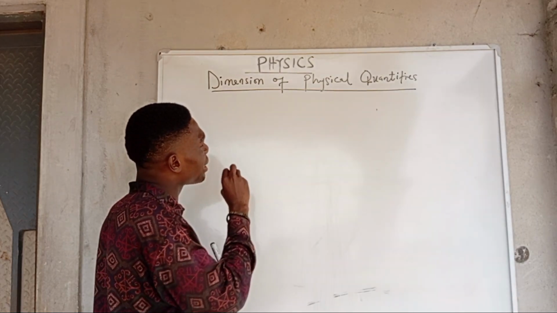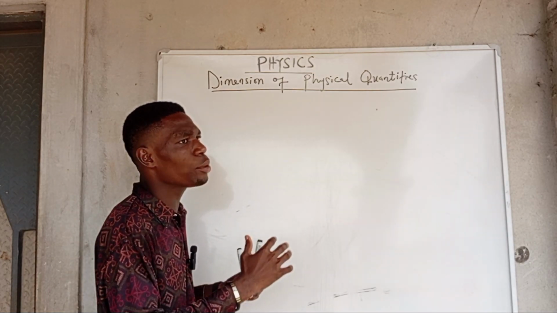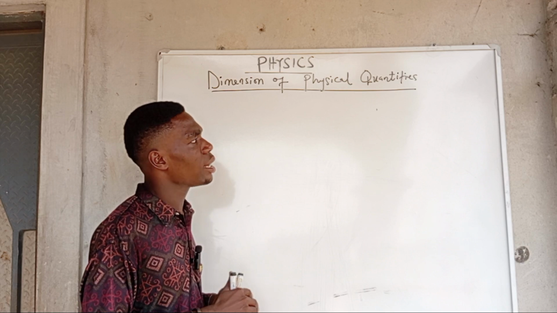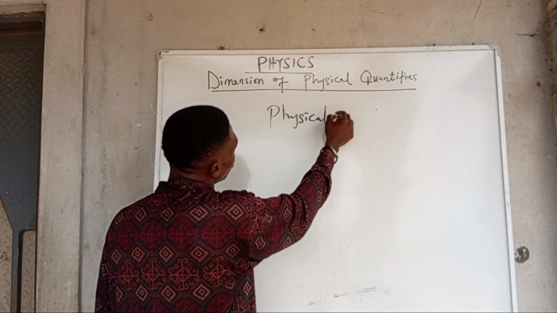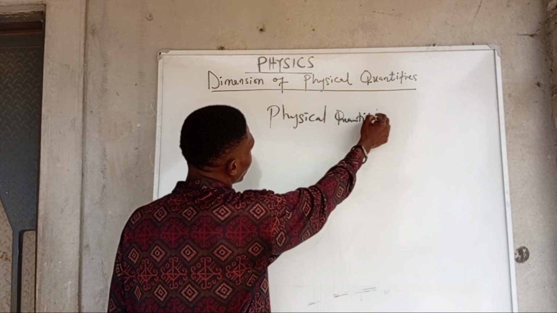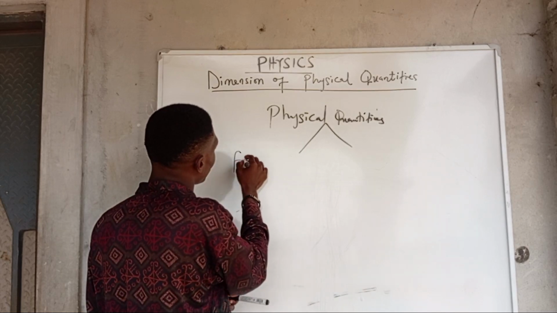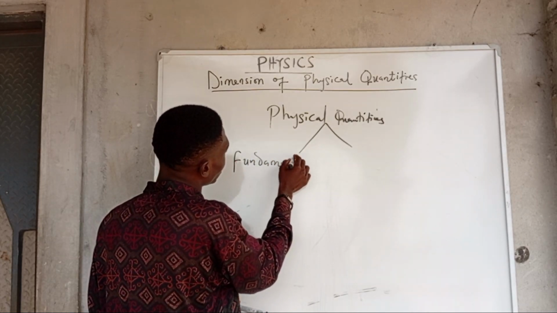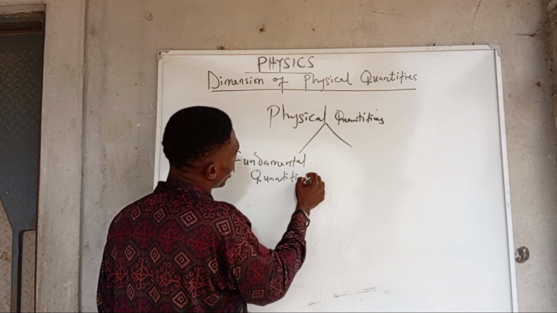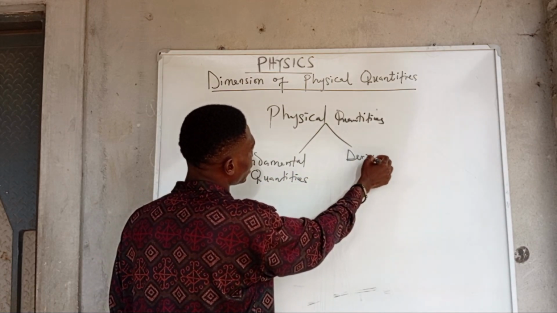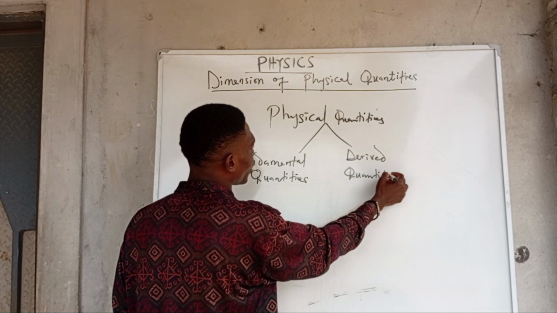Before I go on to talk about dimension of physical quantities, I would like us to look at types of physical quantities. These physical quantities are divided into two: the fundamental quantities and the derived quantities.